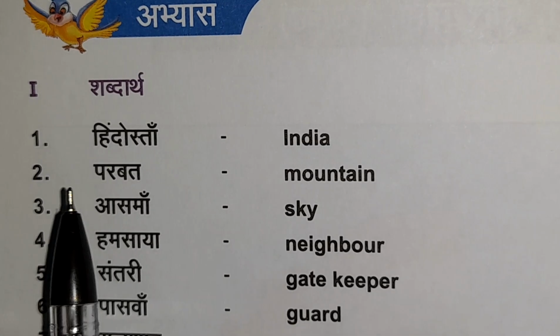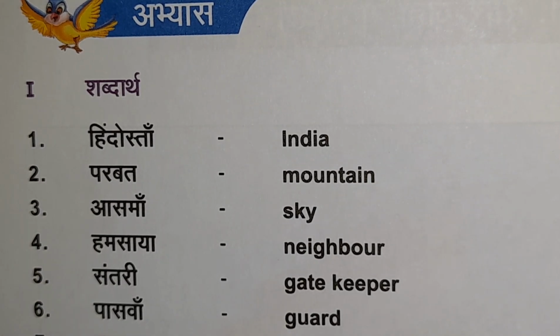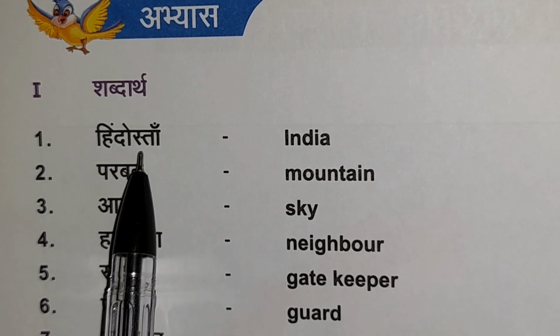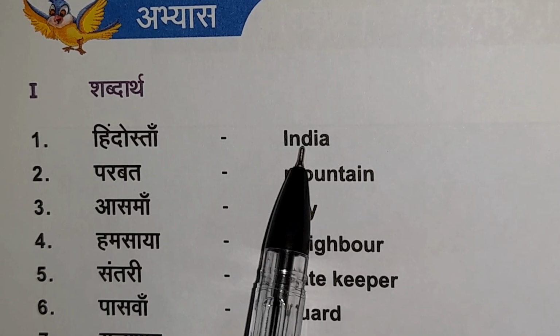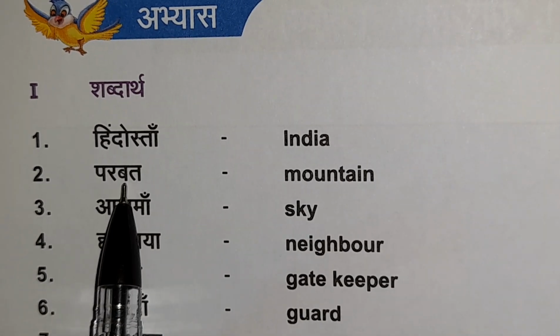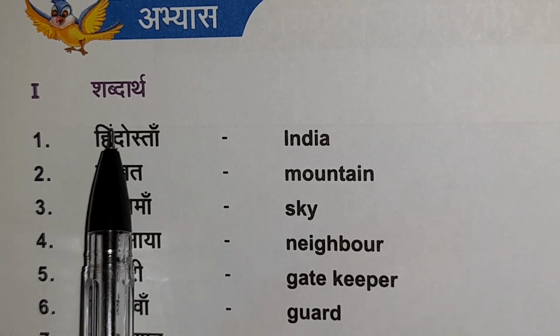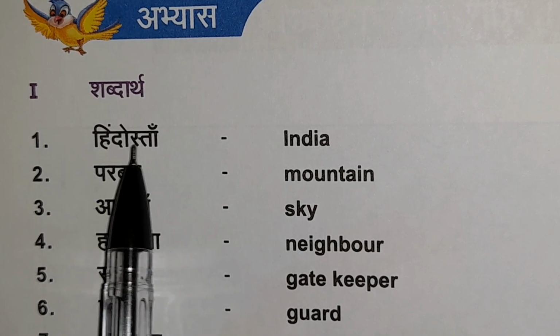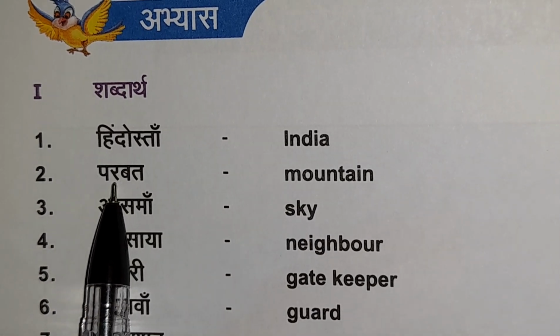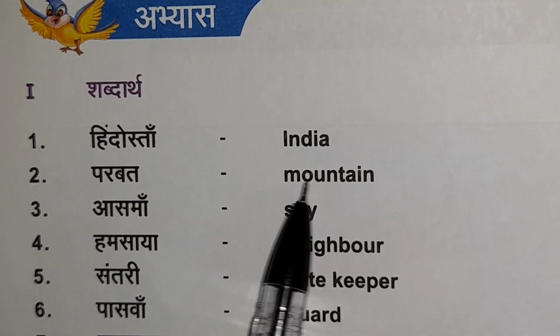Now look at these meanings. You have to write them in your classwork note and study. Hindustan means India. Parvat, mountain.